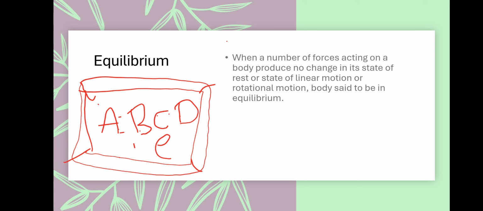If you try to stop it, what will happen? It will roll over you. You cannot stop it. Or you can stop it. If you take 100 kgs and it is coming very fast, you cannot stop it. You have applied a number of forces. You have tried many, but there is no change of state. It is in motion. It doesn't move to the state of rest. So it is said to be equilibrium.